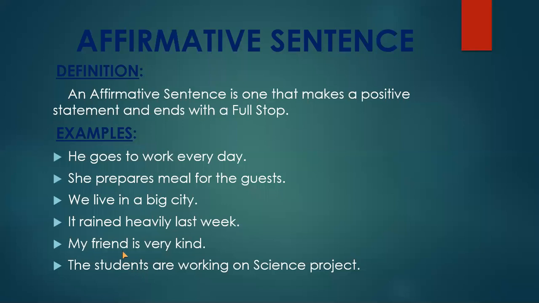My friend is very kind. Full stop. The students are working on science project. Full stop. You can see that in all the examples we have understood the meaning in the positive sense. And all these sentences end with the full stop, which shows that these are affirmative sentences.